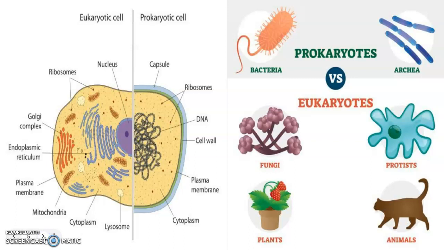Here I provided a diagram of the eukaryotic cell and the prokaryotic cell, a side-by-side comparison, and then just a visual of the two types of prokaryotes and the four types of eukaryotes that we learned prior.